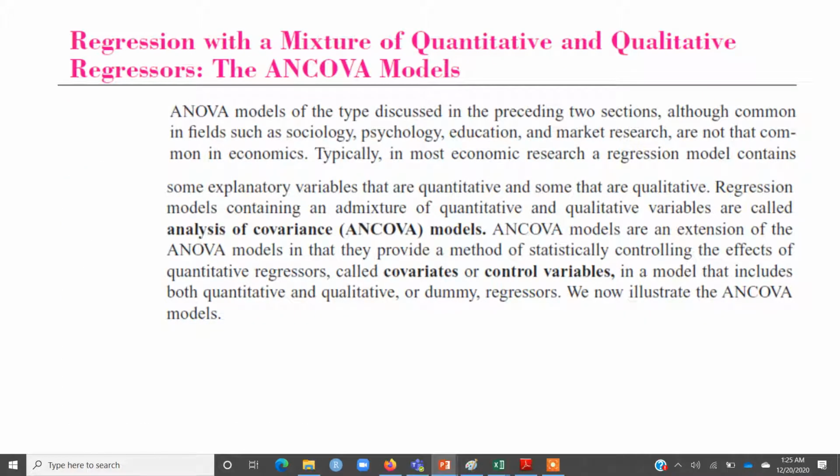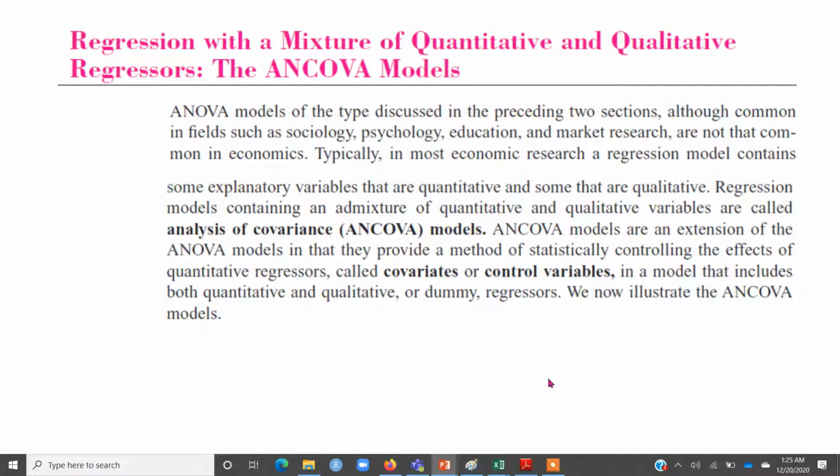Next is the idea of ANCOVA, or analysis of covariance. This is similar to the ANOVA model. The only difference is that, in addition to the dummy variable, the independent variables also include a quantitative variable.